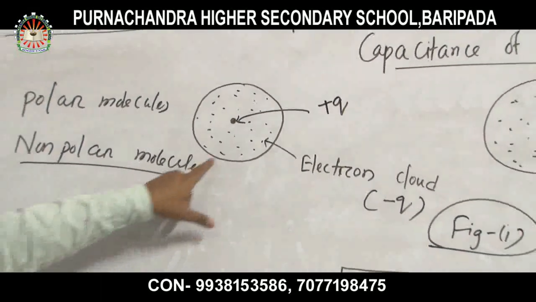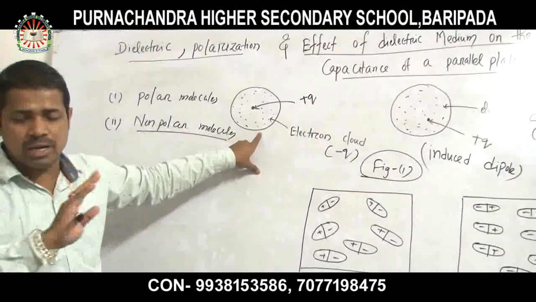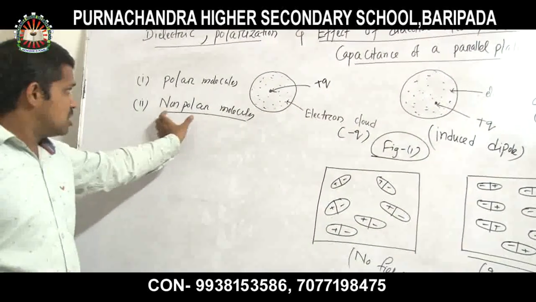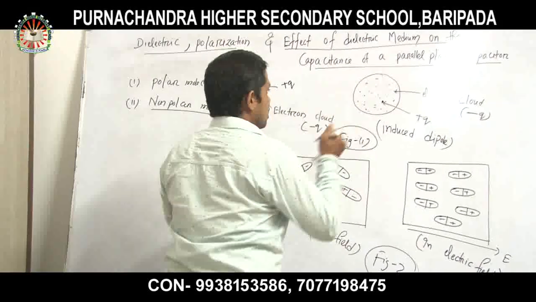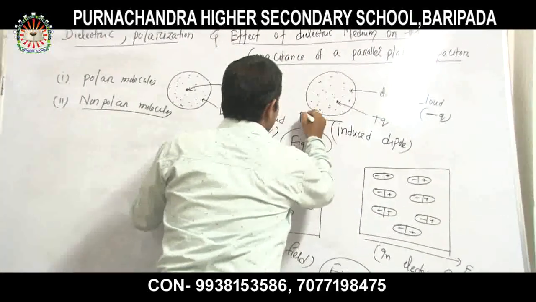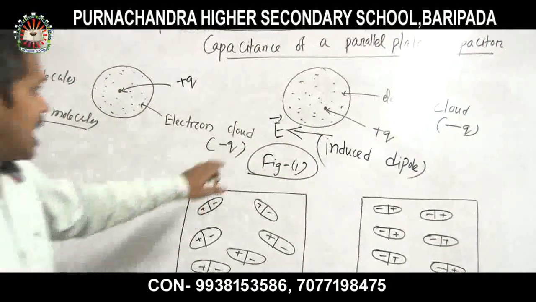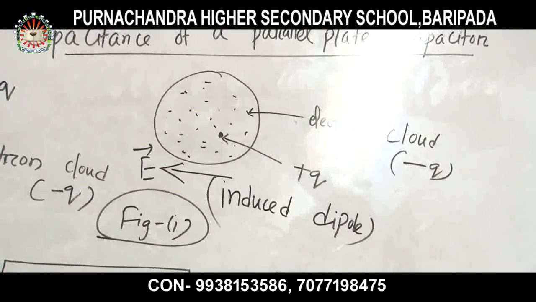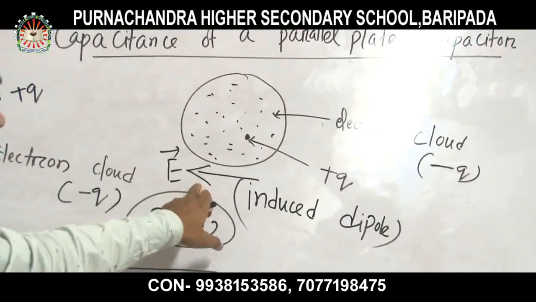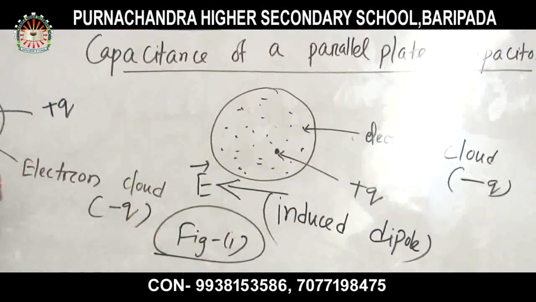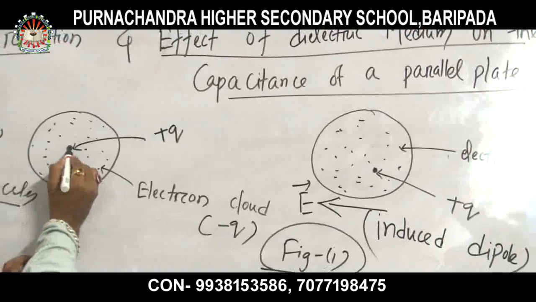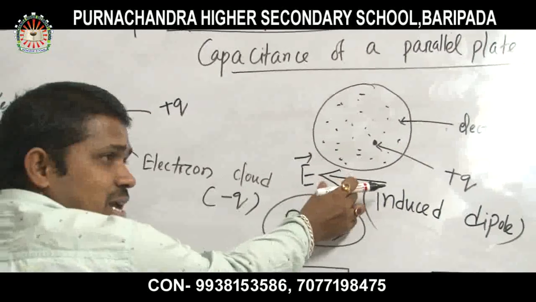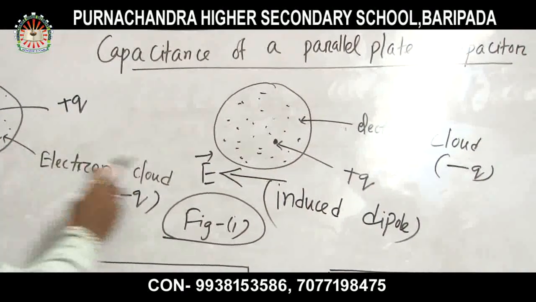So in the general sense, these non-polar molecules will not have any dipole moment. But if we put the non-polar molecule in an electric field, look here, suppose this is the direction of the electric field. I will place this same non-polar molecule in the electric field. Look at the middle: the positive center of gravity and the negative center of gravity both coincide, present at the center. But when it is in the electric field, there is no field here, but there is an electric field here.